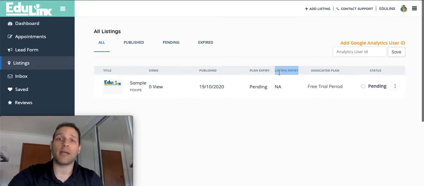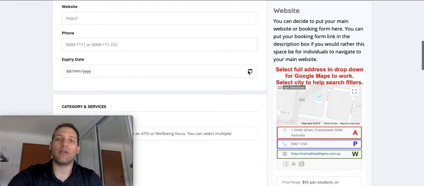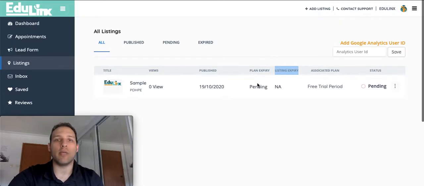But if you need to push it back, you can always literally just go edit your listing, and when you go to edit it, you can just push this date back further and further if you need. Again, obviously, the plan expiry date will be the superseding factor.